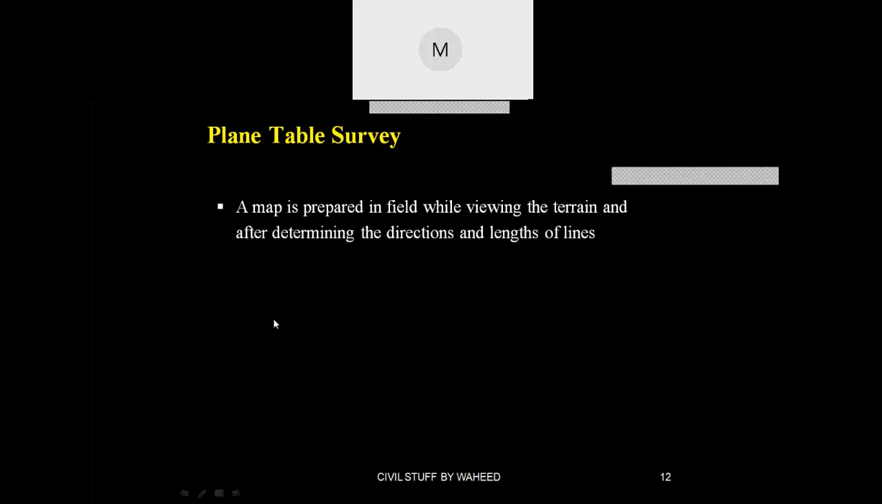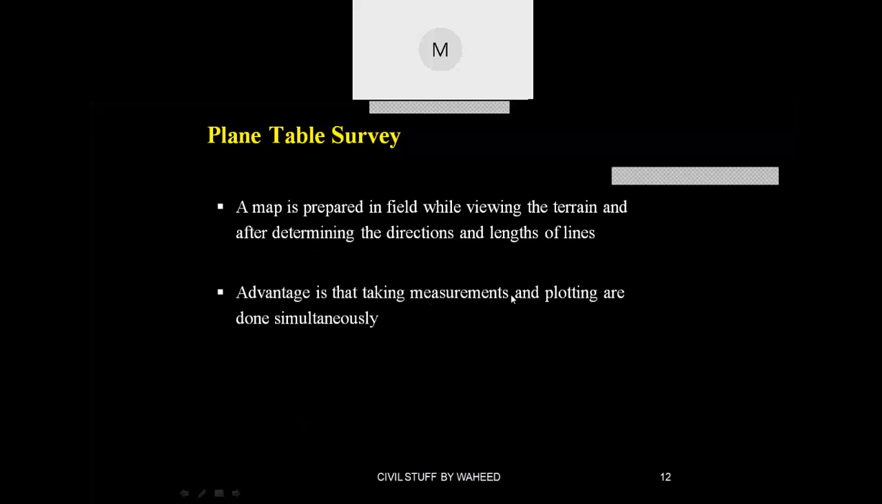Okay, see, a map is prepared in the field while viewing the terrain and after determining the direction and length of a line, means simultaneously. That is the main advantage: taking measurements and plotting are done simultaneously. Okay, it is a less accurate survey.